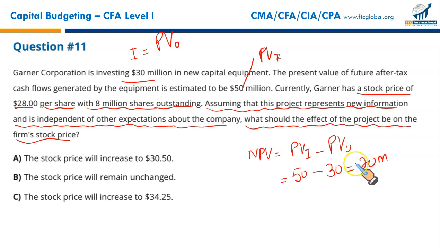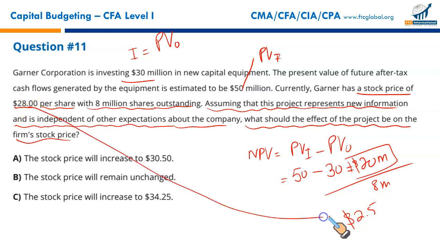This 20 million will increase the worth of the firm. If split on per share basis, which are 8 million, this project is expected to raise the share price by $2.5. If the current share price is 28, and if this project is taken on, this project will increase the firm share price by 2.5. Thereby, the new share price expected is going to be 28 plus 2.5, 30.5. That makes A the correct option. The value of the firm is the present value of future cash flows that are expected to be generated under the dividend discount model.